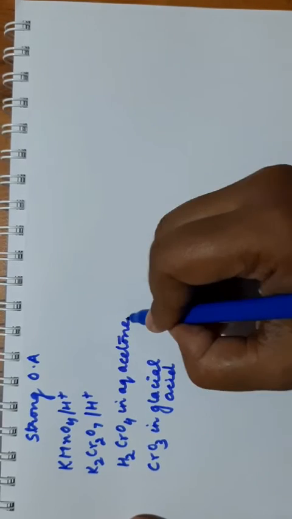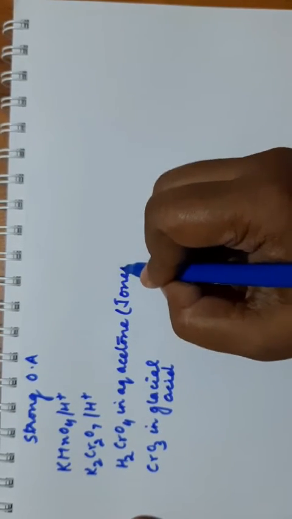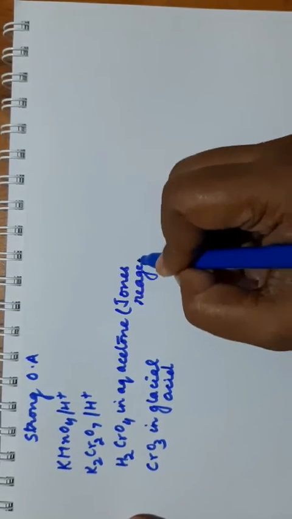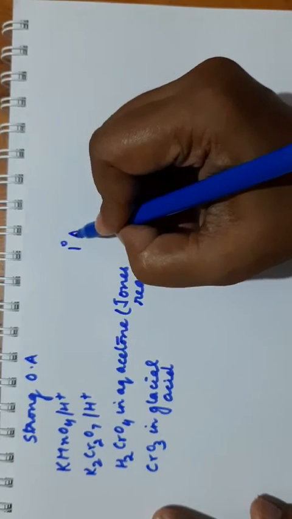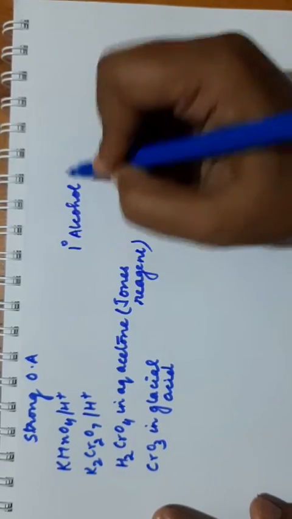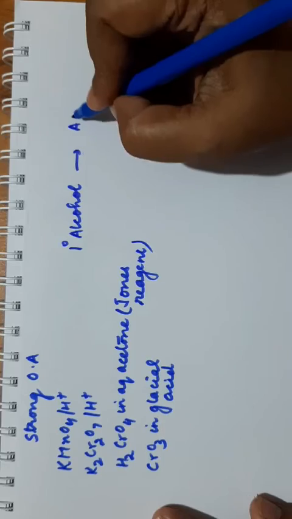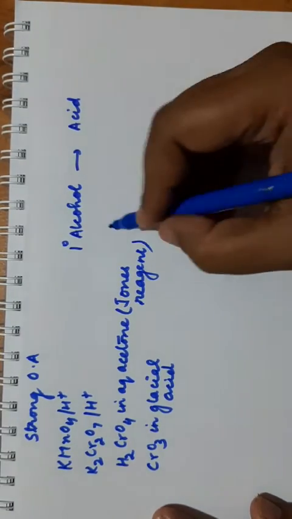This is known as Jones reagent. They are strong oxidizing agents and all of them will turn 1 degree alcohol to carboxylic acid. So the reaction will not stop at aldehyde stage.